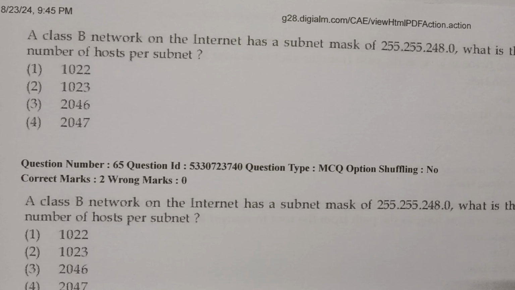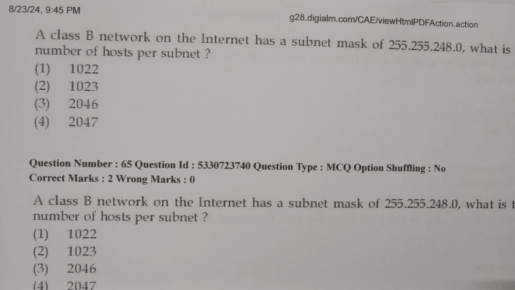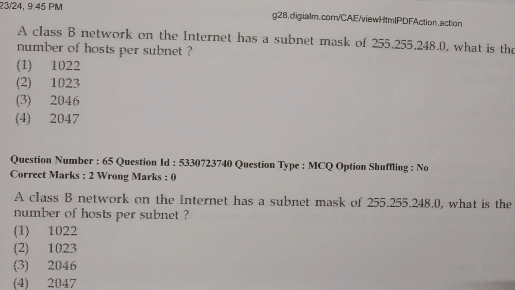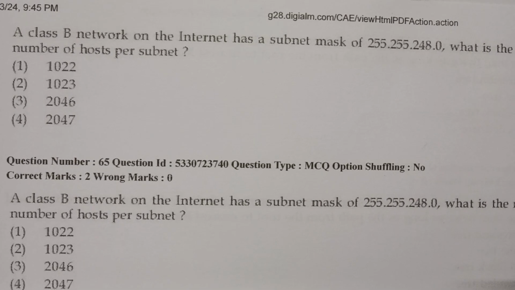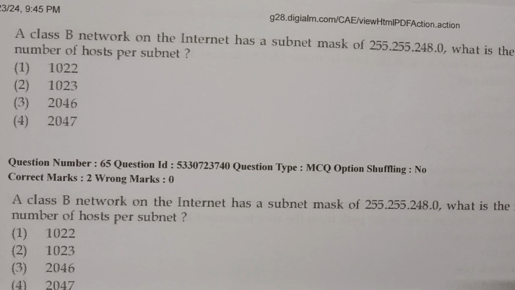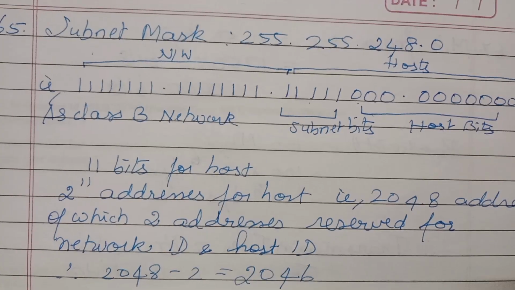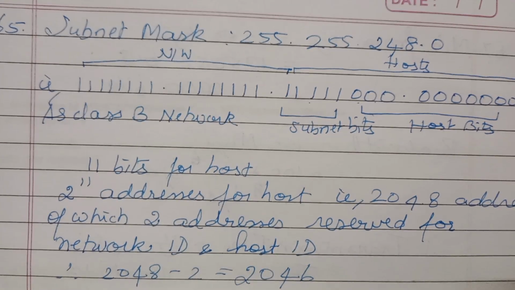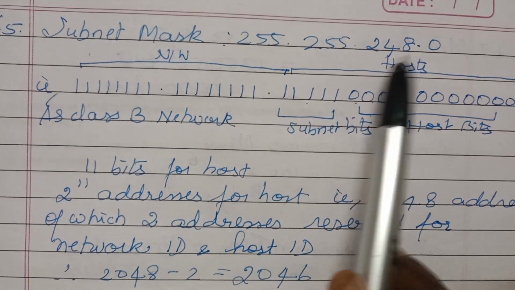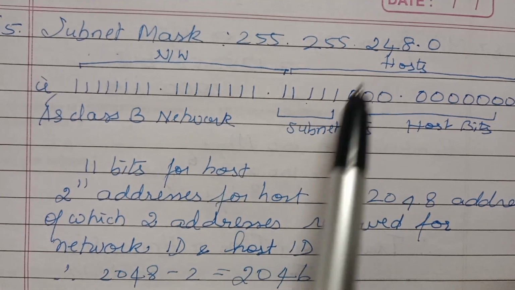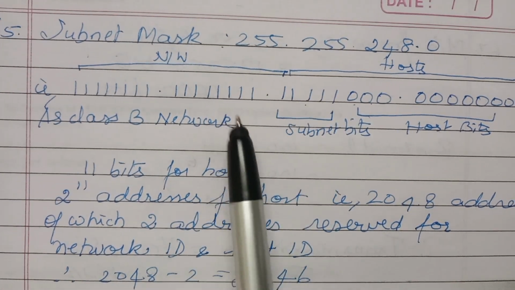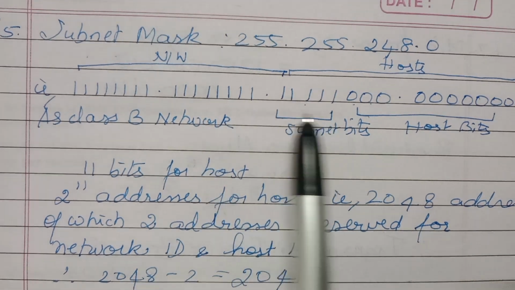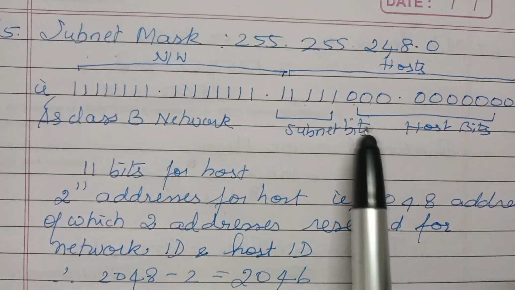Question number 65. A class B network on the internet has a subnet mask of 255.255.248.0. What is the maximum number of hosts per subnet? Here the subnet mask is 255.255.248.0. So write it in the decimal form, we'll get these ones. Here you know that in the subnet mask the ones are all network ID and the zeros are all host ID.